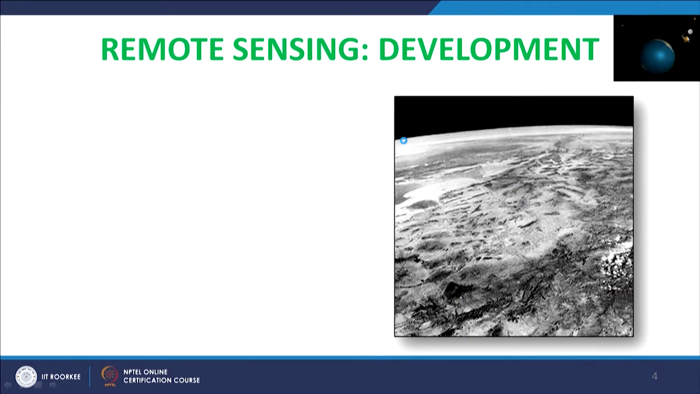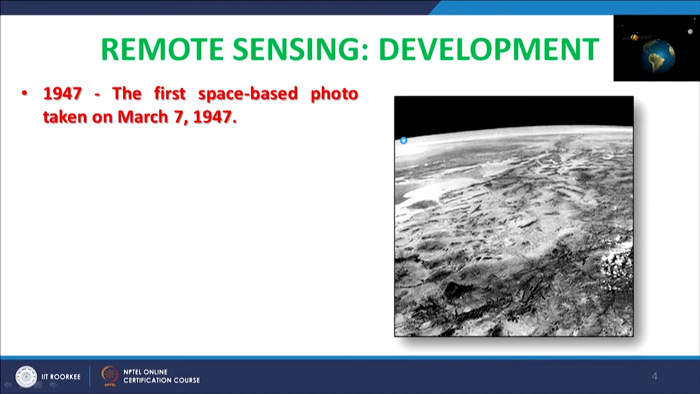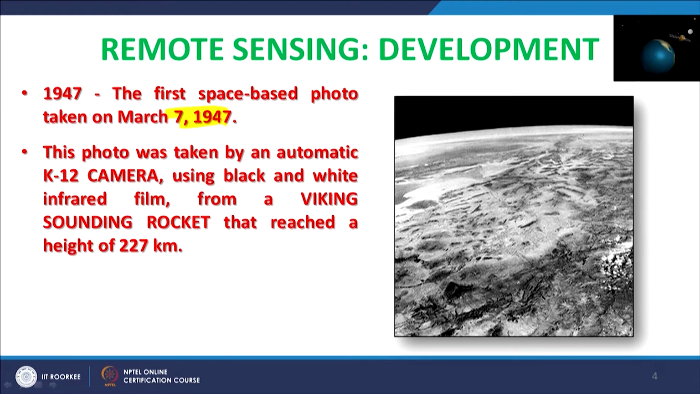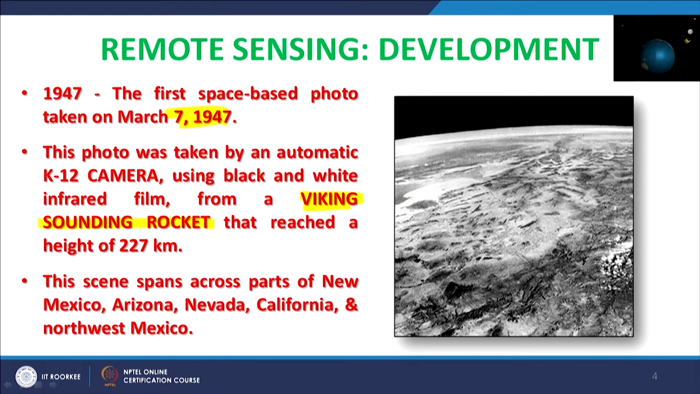After that, in 1947, the first space-based photo was taken on March 7th, 1947. This was taken through an automatic K-12 camera using black and white images by the Viking sounding rocket that reached a height of 227 kilometers, and the image you see on the right-hand side was taken by this rocket. Then by these small missions or steps, a lot of learning has taken place since.